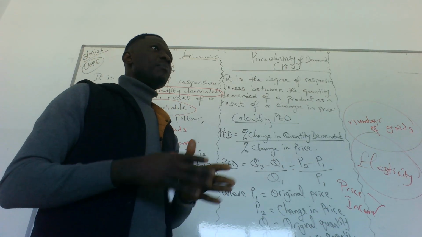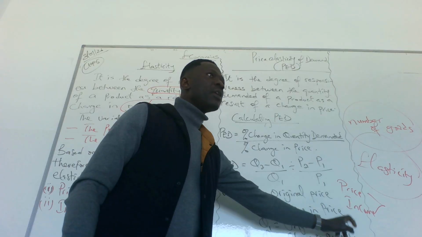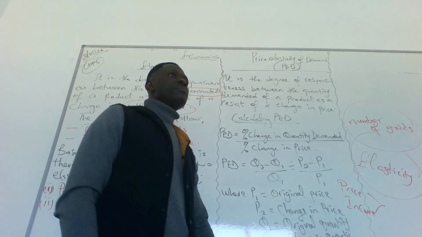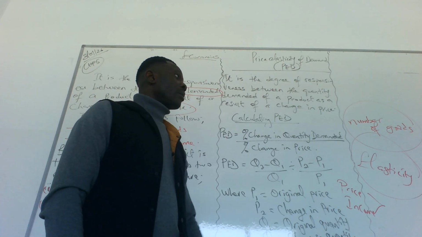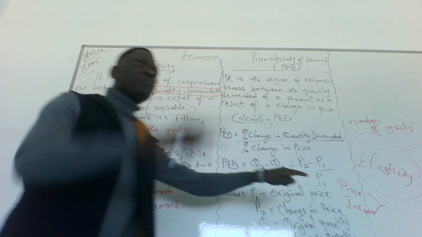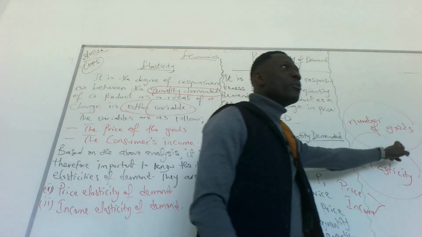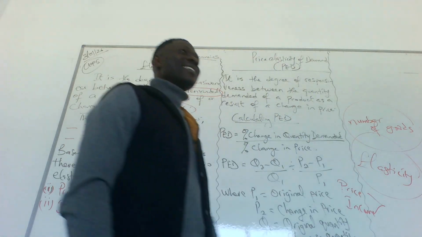Do you understand? But what we just have to understand is that there are changes between these variables, price and income. Is that what elasticity means? No. Changes in these will bring about your own response by reducing or increasing the number of goods.